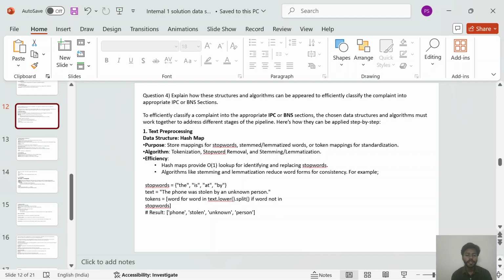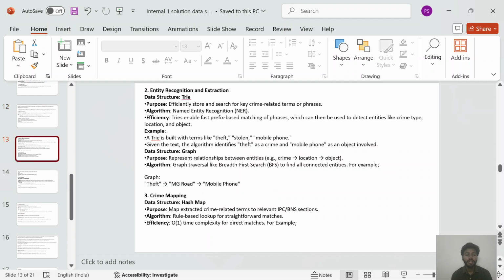Then efficiency: a hashmap provides lookup for identifying and replacing stop words. Algorithms like stemming and lemmatization reduce word forms for consistency. For example, as you can see here, easy to understand, right?